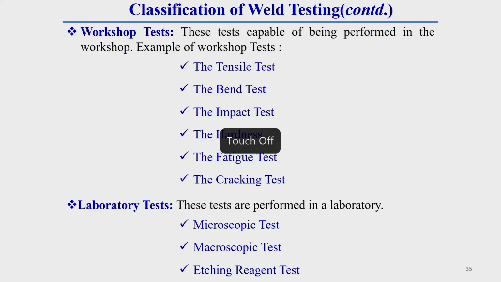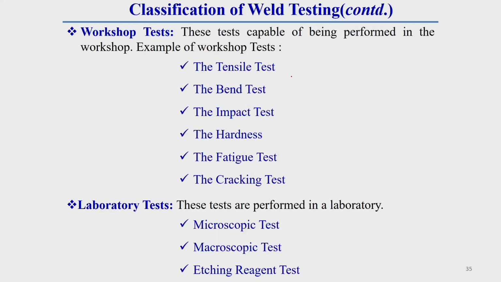What are the different workshop tests? Generally in a workshop test that much cleanliness is not required, whereas in a laboratory test huge cleanliness is required. That means there should not be any dust; it should be neat and clean. There can be around 6 different categories of workshop test for destructive testing. They are the tensile test, bend test, impact test, hardness test, fatigue test and cracking test. A laboratory test should be in a neat, clean, dust-free region.